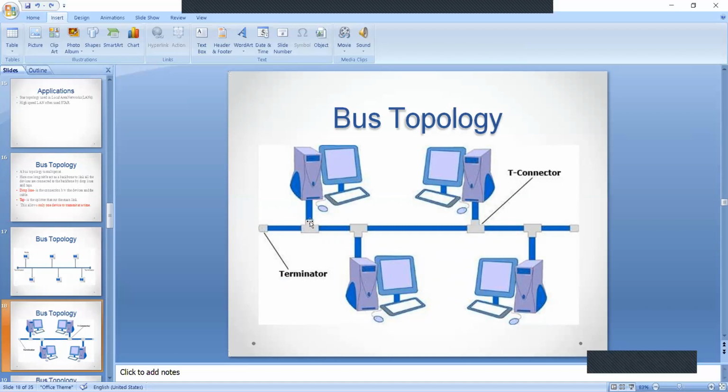This blue one is known as drop line. This is the connection between device and bus cable. The major parts of this bus topology are nodes, bus cable, tab, drop line, as well as this terminator. This we can call cable end. This is one end of the cable and this is the other end of the cable. This T connector is also known as tab.